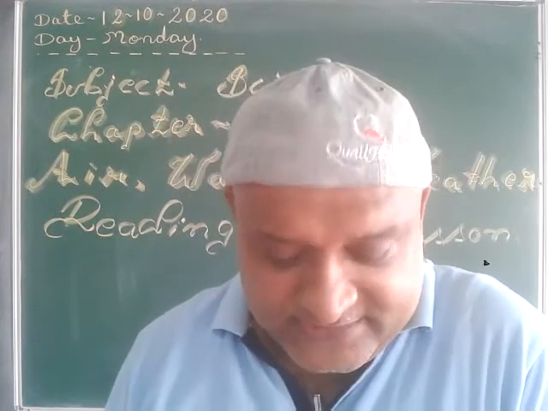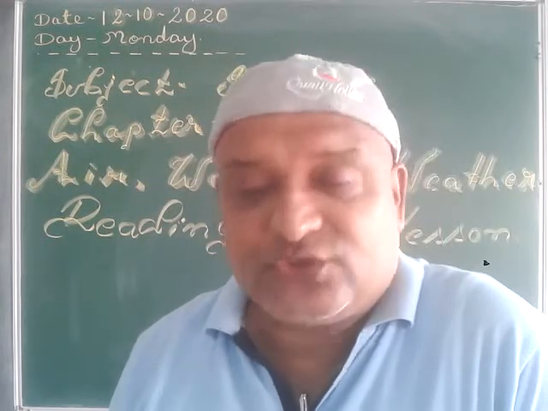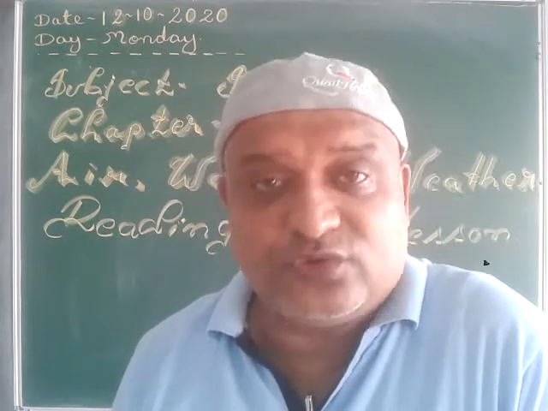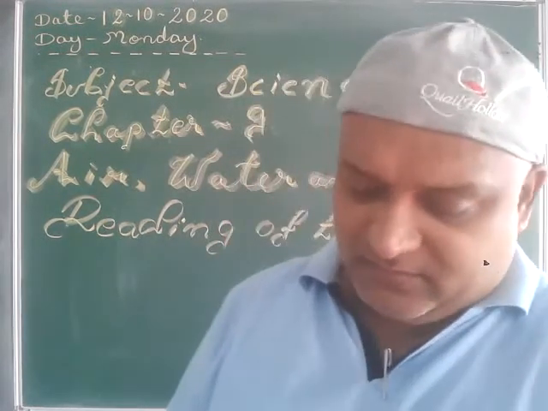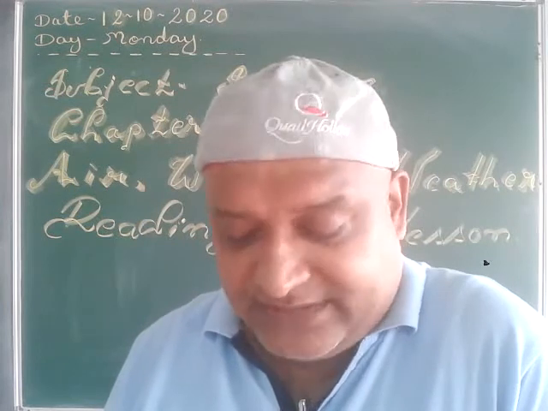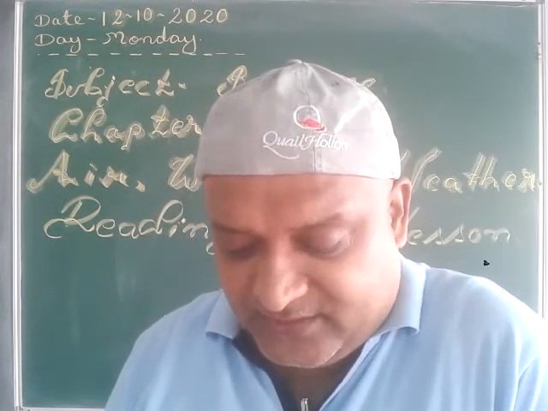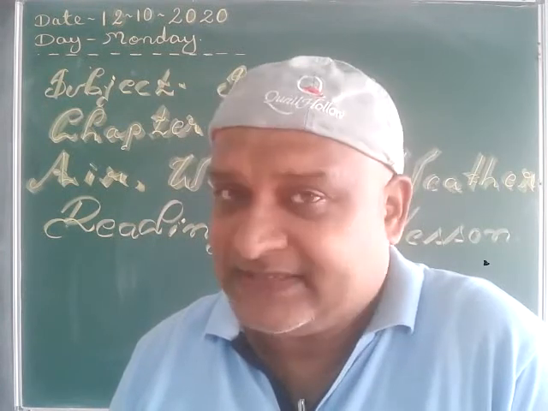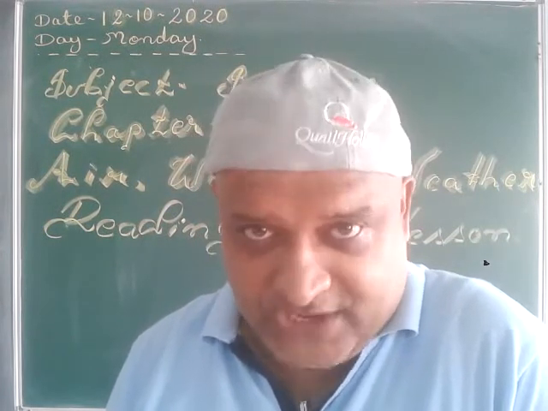Just listen once again. I will read these two paragraphs again for you so you may understand better. Now let us revise it once more. Solid, that is the ice form. Ice is the solid form of water, and it also has a fixed shape.